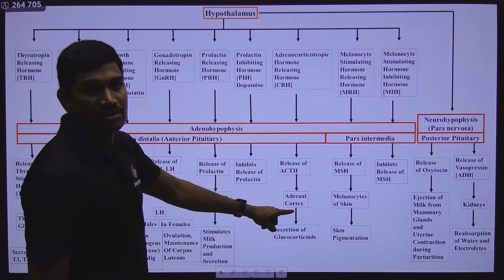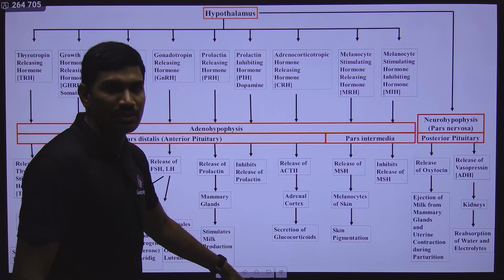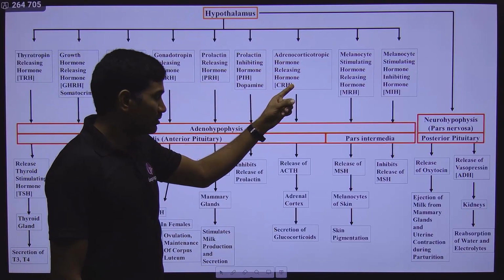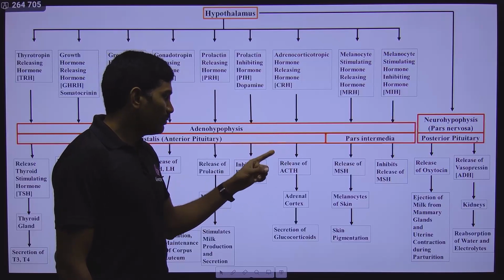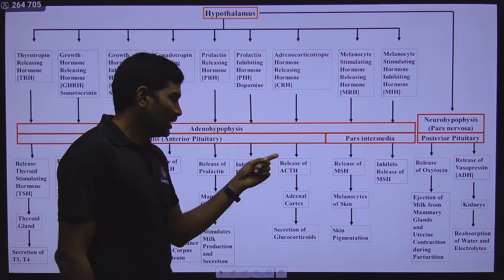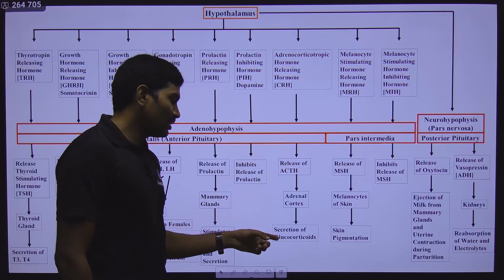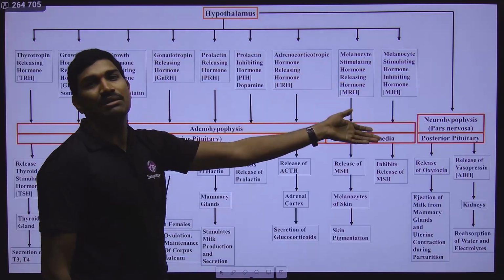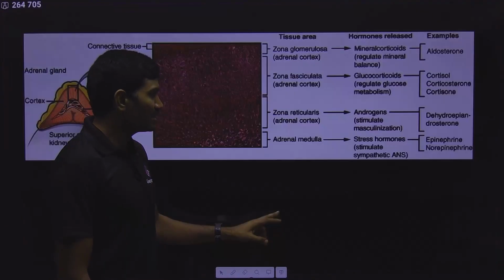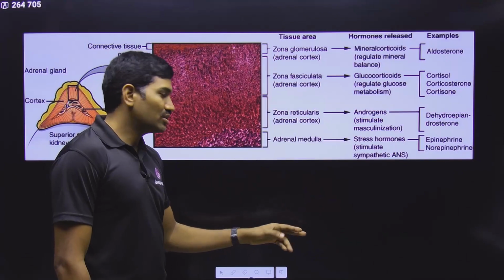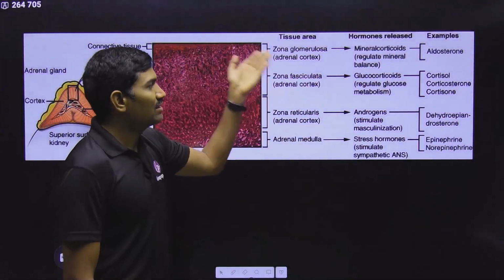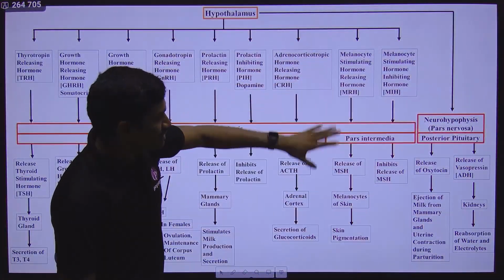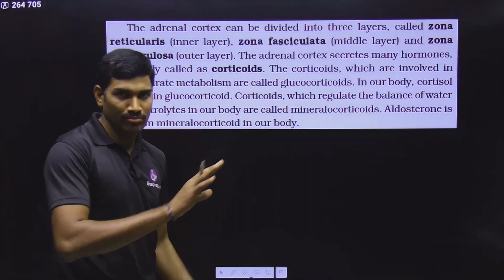So here we are talking about the adrenal cortex. Once again we are coming to this particular one. Hypothalamus is releasing adrenocorticotropic hormone releasing hormone. It is acting on the pituitary gland, and the pituitary is releasing adrenocorticotropic hormone that is acting on the adrenal cortex, and from the adrenal cortex glucocorticoids are released. Here also there is one relation, and apart from this there is a separate one. So in this way glucocorticoid release is happening through the pituitary hormone release. This is some information that you need to interlink with the main flow chart.